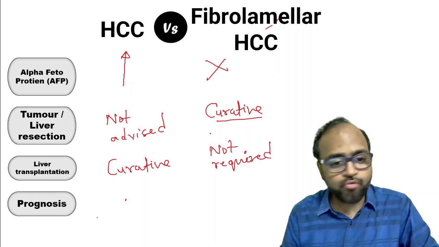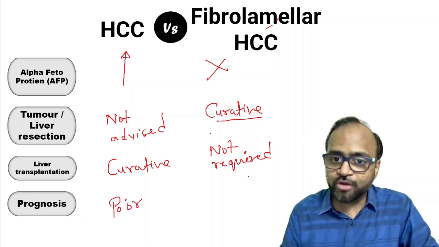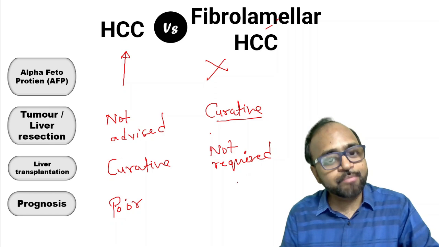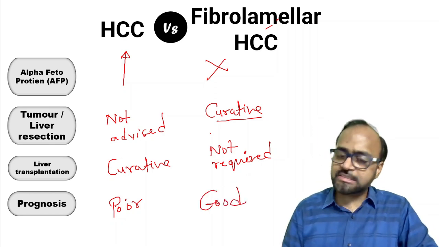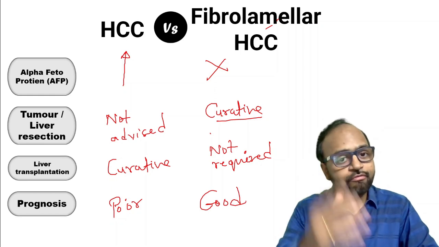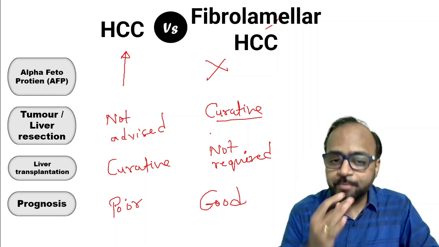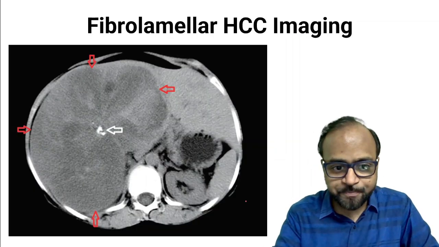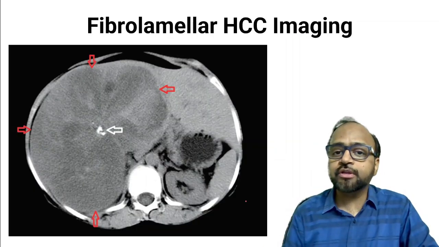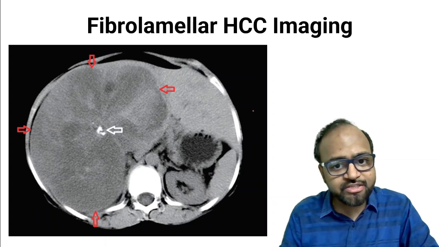Prognosis: HCC overall has a poor or grim prognosis, whereas fibrolamellar HCC following complete resection shows a good prognosis. So this is a clinical distinction between the various clinical aspects of a hepatocellular carcinoma versus the fibrolamellar variant of HCC. Now, when you look at this particular image, remember we have discussed the imaging findings. Let us quickly look at them.